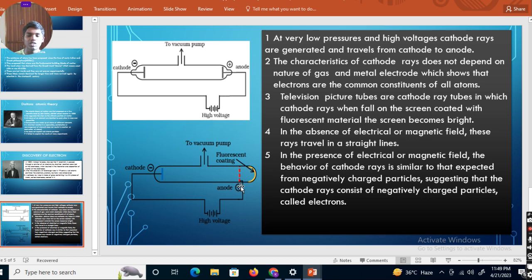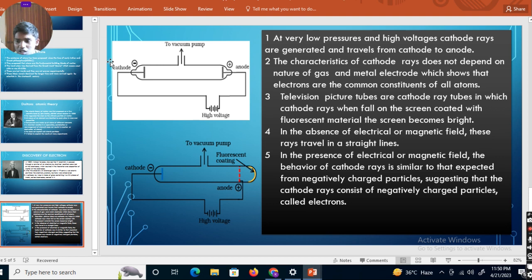Same example: when we take television picture tubes, these are coated with fluorescent material where the cathode rays fall on the screen and the screen becomes bright. We are seeing the picture. This experiment is the cause for the brightness of the television screen, and we are seeing the television screen.